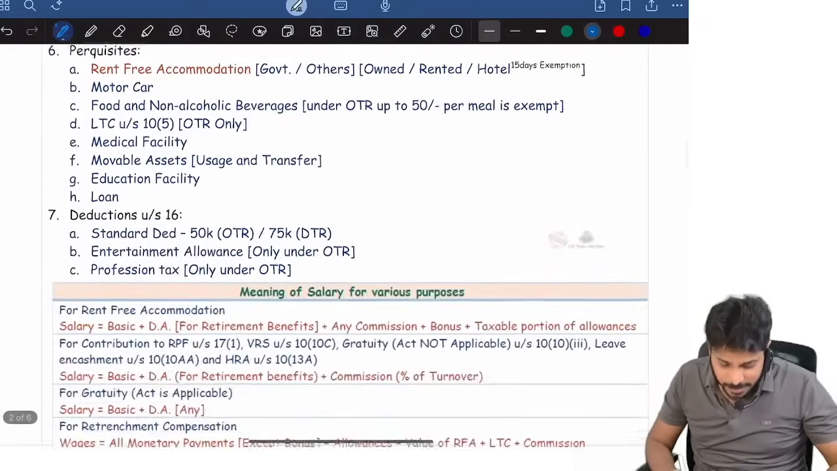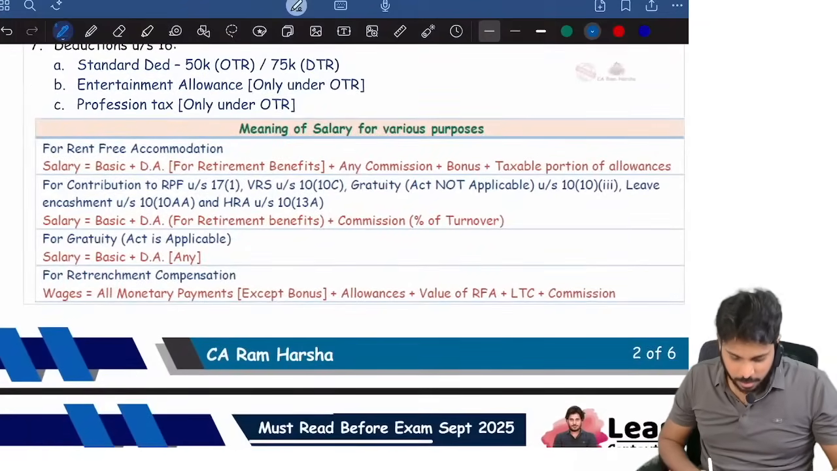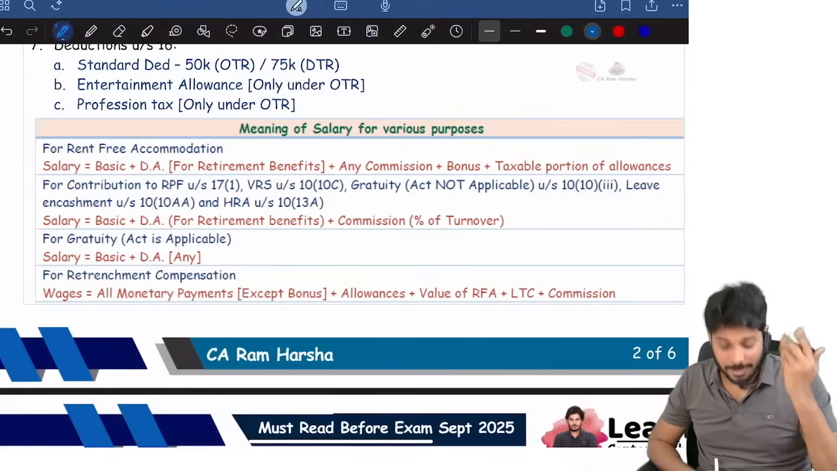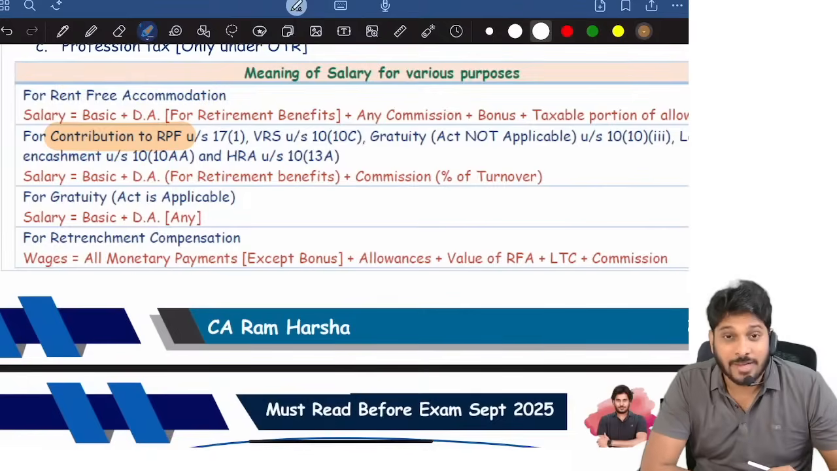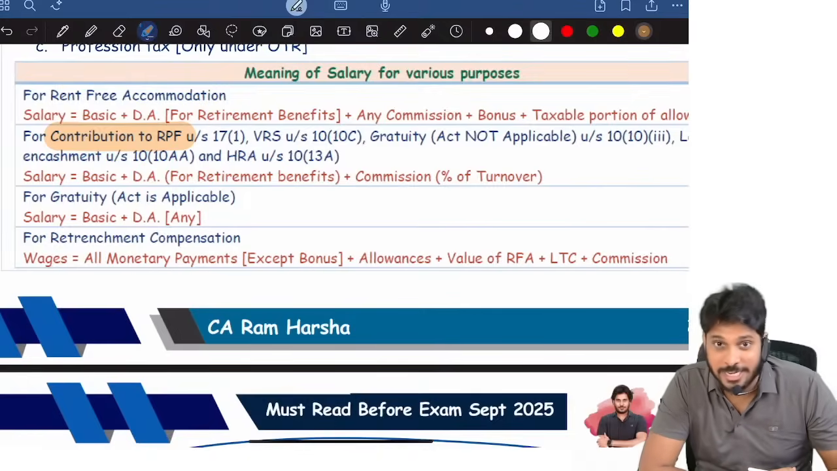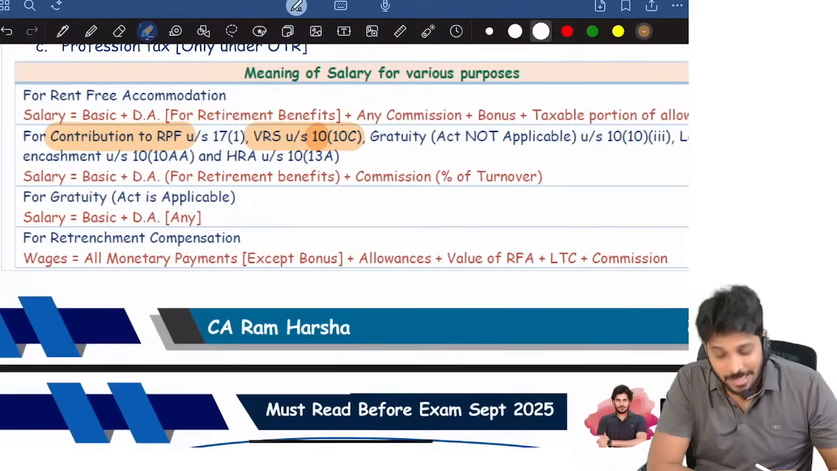Now again, you see, if you remember, the word salary is used at so many places. For example, contribution to RPF, up to 12% of salary nothing is taxable. Beyond 12% of salary is fully taxable, right? Salary means what? Voluntary retirement compensation, salary point is there.